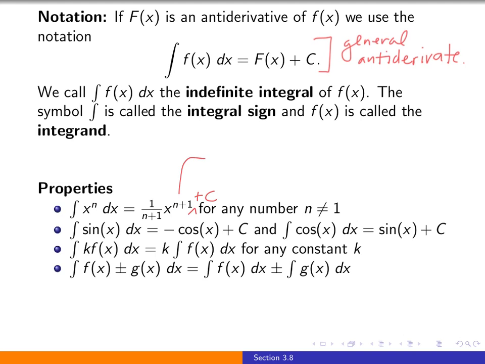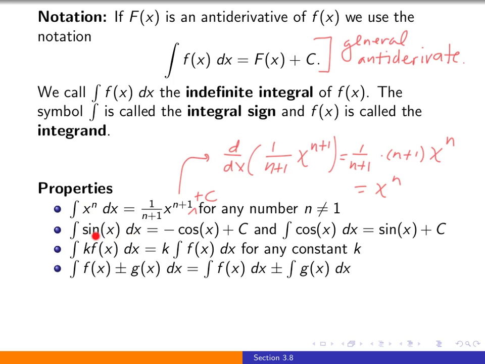And just to check, note that if you differentiate 1 over n plus 1, x to the n plus 1, the 1 over n plus 1 comes out front, it's a constant. Then by the power rule, you multiply by n plus 1 x to the n, which is just x to the n. So you get back that function little f.